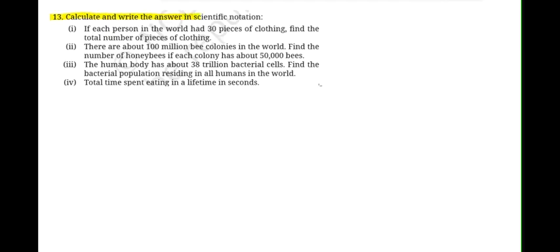Question number 13. Calculate and write the answer in scientific notation. If each person in the world had 30 pieces of clothing, find the total number of pieces of clothing. So for the first part, सबसे पहले हमें ग्लोबल ह्यूमन पॉपुलेशन पता होना चाहिए. तो हमने जो अपने प्रीवियस पार्ट्स पढ़े हैं इस चैप्टर के, वहाँ पे हमने देखा था कि ग्लोबल ह्यूमन पॉपुलेशन को हमने अज्यूम किया था कि इट इज 8 into 10 to the power of 9, that is 8 billion.